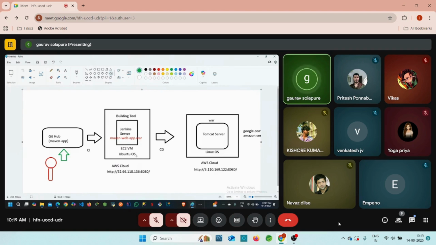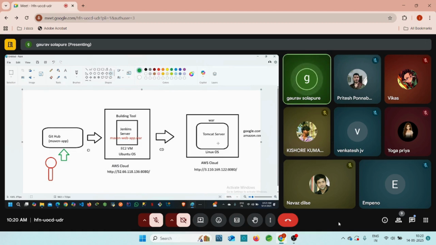Now I want to deploy this application on the Tomcat server. For that, I added the deploy to container plugin in Jenkins. I added this Tomcat server IP inside the container. Later we added the Tomcat credentials as well, and accordingly our Jenkins is connected to our Tomcat server, right? So whenever we push the code, this code is integrated into Jenkins. Later Jenkins will build the application and get the war file, and this war file is going to enter into the Tomcat server, right?